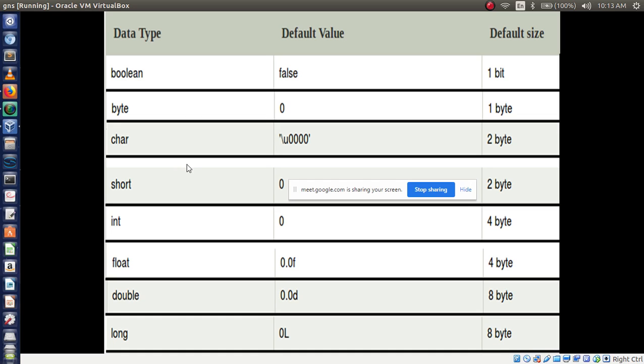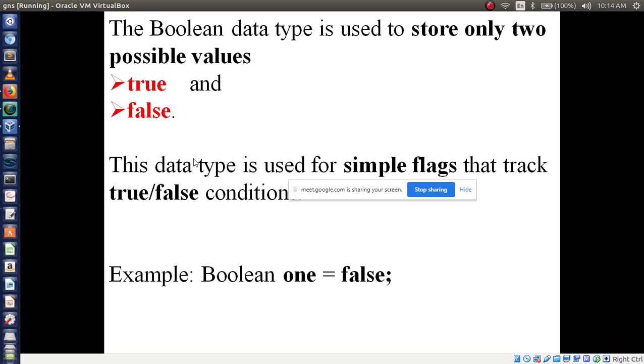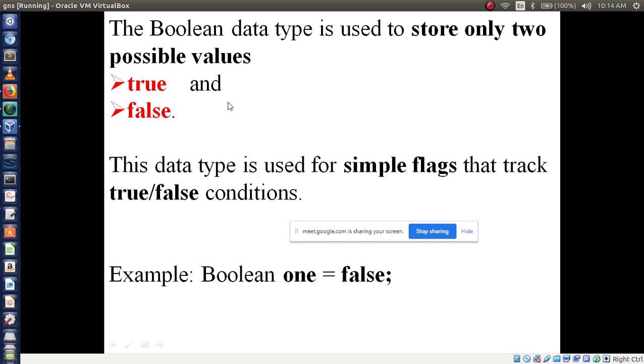Next, boolean data type. It is used to store only two values. That two values are nothing but either true or false. Boolean data type has the two values, one is true and false. This data type is used for simple flags that track true or false conditions. In next classes I am going to give example for this. What do you mean by flag? Flag is nothing but a variable. It will hold the result of Boolean values, either true or false. That I am going to explain later.